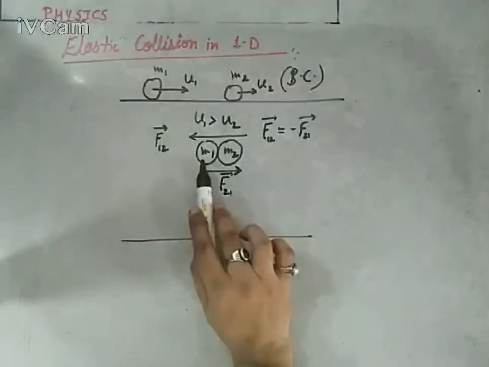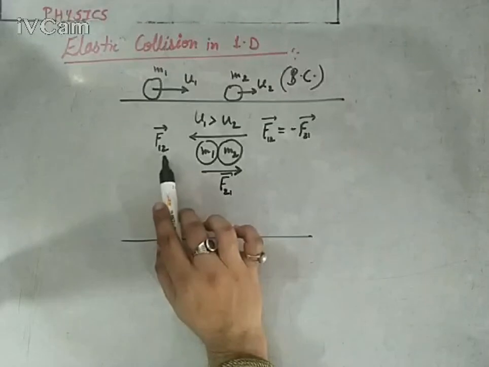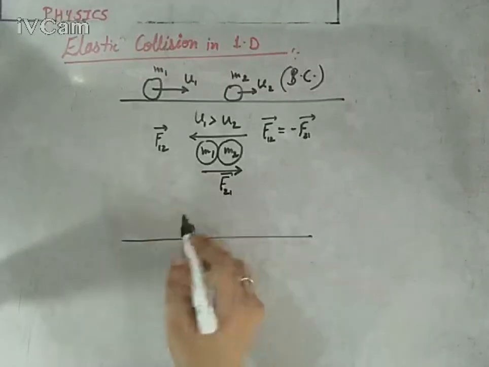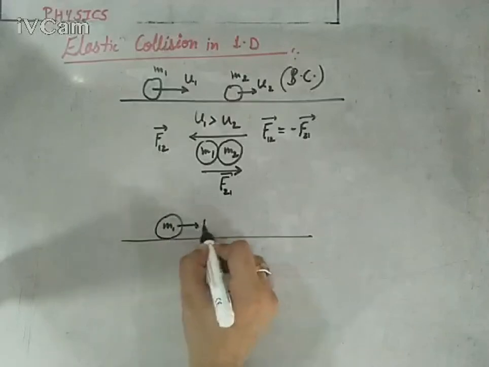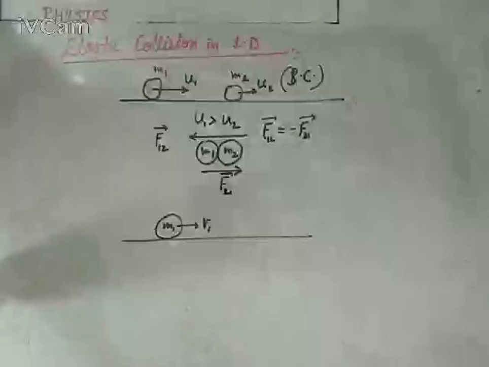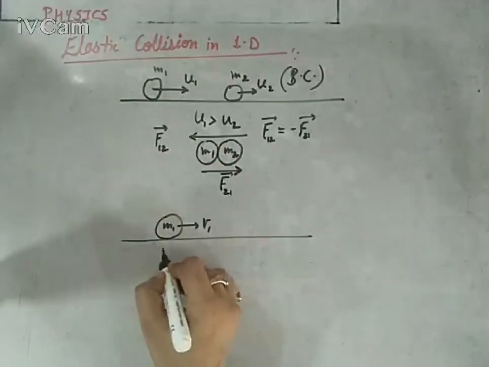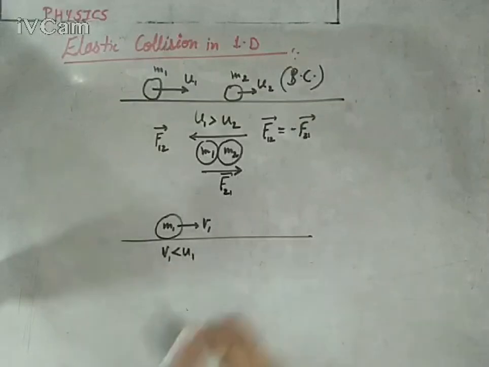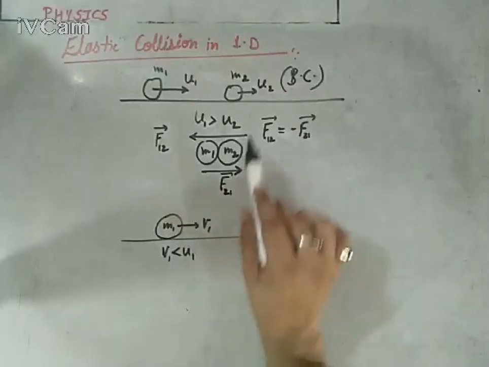Definitely, the first ball is experiencing an opposite force, so there will be a retardation in the first ball. So the first ball's velocity will get changed. The first ball's new velocity is supposed to be v1, and v1 is less than u1. You know why? Because there is a retardation. Keep this thing in your mind. In the same way, the second ball is having the force in the direction of its motion.